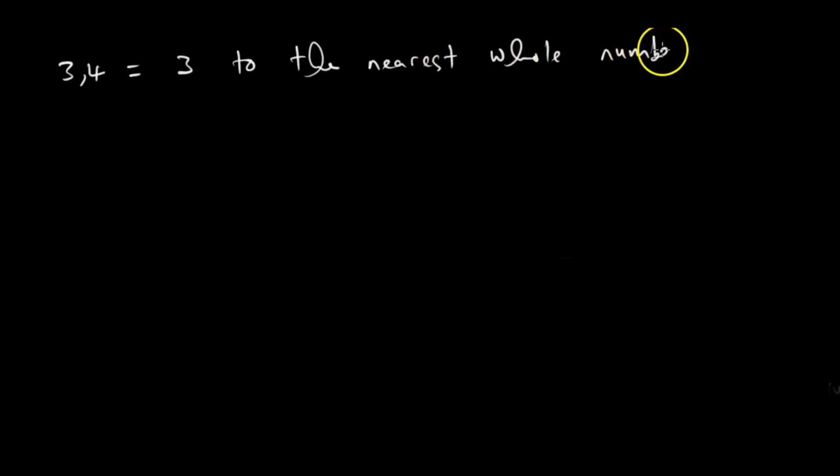The reason for this, my colleagues, is that this 4, which is actually the tenth value to the unit value, so I don't want to jargonize this, this 4, which is the first number we have after the comma, is less than 5. So it has no effect on 3. We don't add 1 to 3. That is why our answer is just 3. But if we take 3.8, this will be equal to 4 to the nearest whole number.